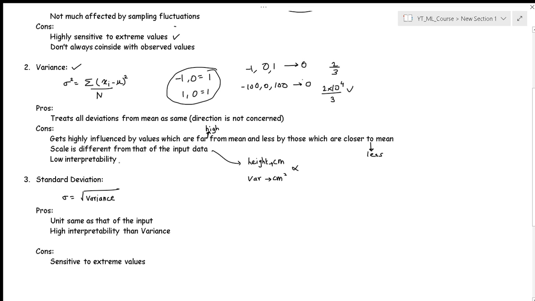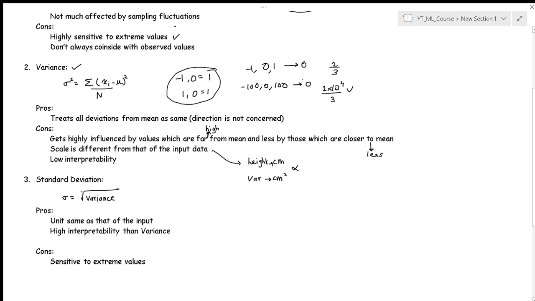And also the low interpretability. This is because we are directly using the squares, and whenever we use the square, we understand that extreme values will blow up the variance in a very dramatic way. So in that case we won't be able to understand whether the data itself has a high variance, or it is just a single value which is causing the high variance problem.